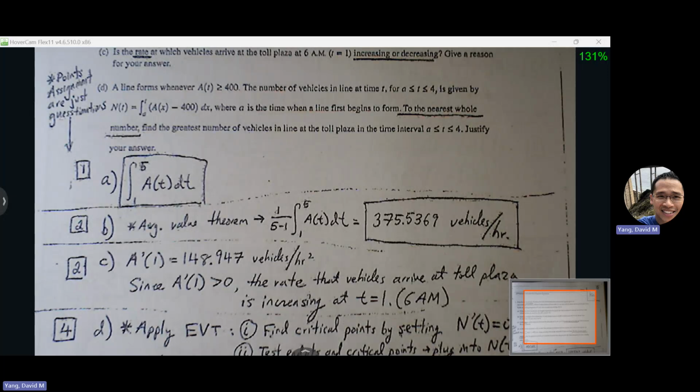So we know we have to involve setting the derivative equal to 0 to find our critical point. They give us N of t, right? If I want to find critical points, I'm going to have to find N prime. So let's find N prime, which is basically the derivative of this mess.